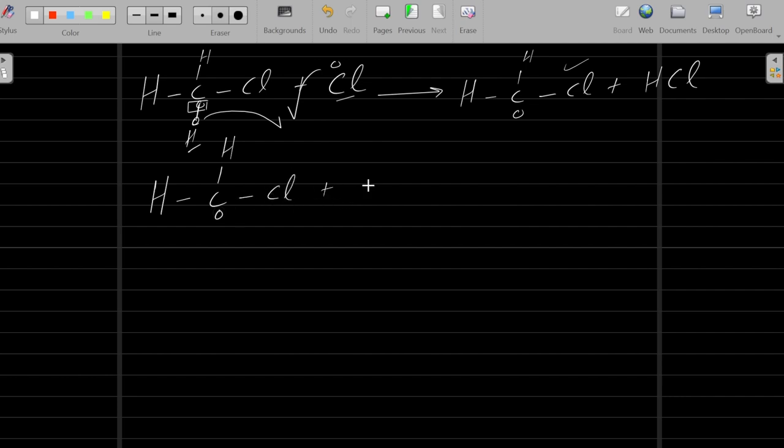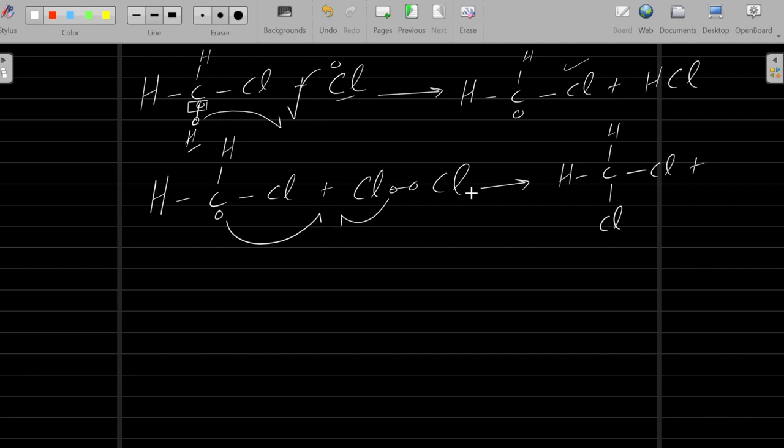So this radical will combine with the normal chlorine molecule from the beaker solution. So the carbon's electron and chlorine's electrons will combine here and here. So you will get H carbon, and it will become another Cl substituted with the hydrogen, plus now this electron shifts toward this chlorine, and you will get another radical.